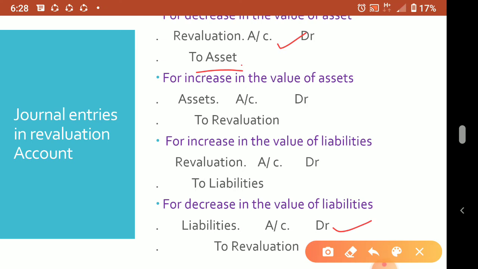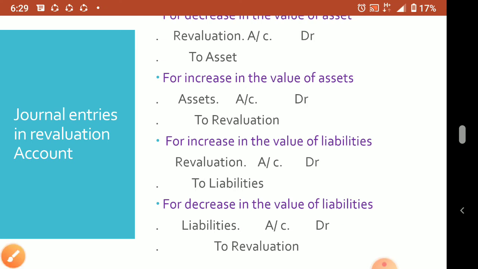Okay. But liability: increase in the value of liability is loss for the business, so it will be debited. But decrease in the value of liability, any liability reduced, suppose we have to pay somebody 10,000, now it is reduced, that person told us, okay, you give us only 8,000. So 2,000 discount we got, that 2,000 rupees is profit for us, so we can write it on the credit side. Understood? That's why debit and credit are coming. So logically also you can think and write.